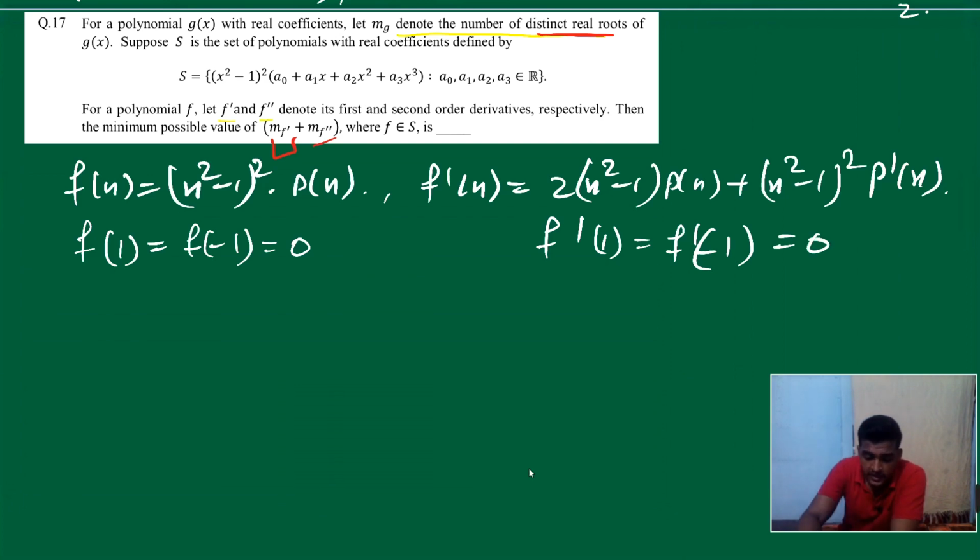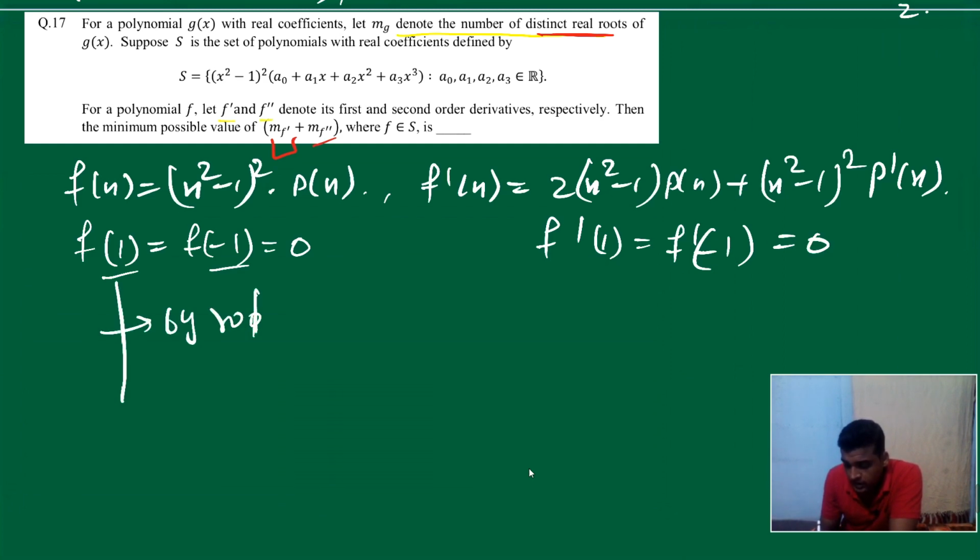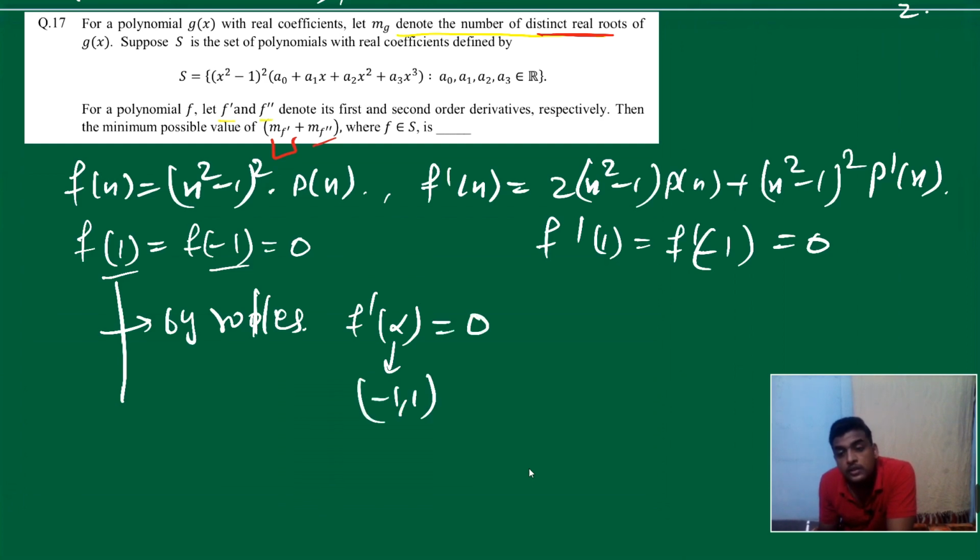Okay, everyone, please tell me, if f of 1 is equal to f of minus 1, then by Rolle's theorem, because f(x) is always continuous and differentiable, it's a polynomial, right? By Rolle's, can we say that f dash of alpha, where alpha belongs to the open interval minus 1 to 1, is equal to 0? Fine. So there must be an alpha for which f dash is equal to 0.